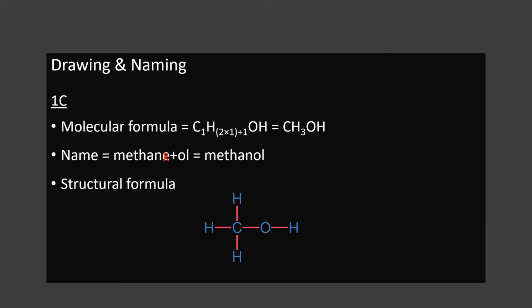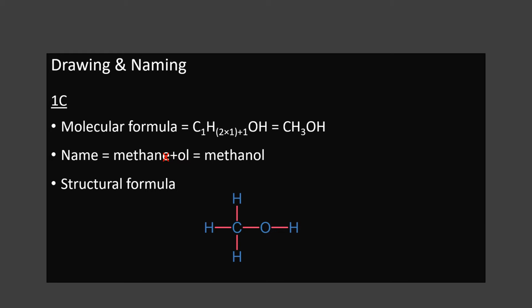General formula is CnH2n+1OH. So the molecular formula will be C1H(2 into 1 plus 1)OH. What will you get? CH3OH. That is what? Methanol. Methane, change that E and write ol. So it's methanol.